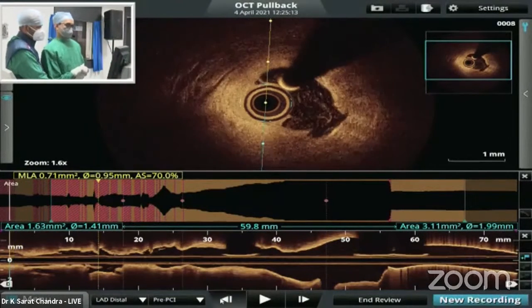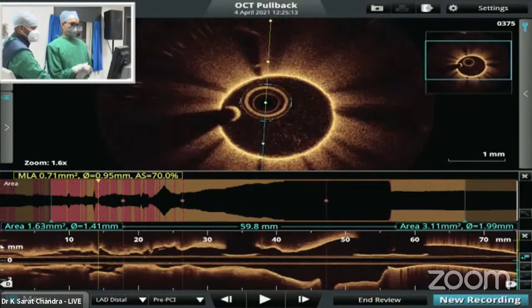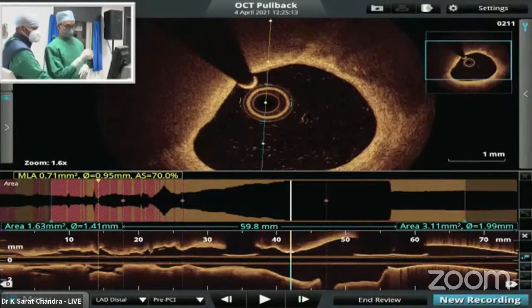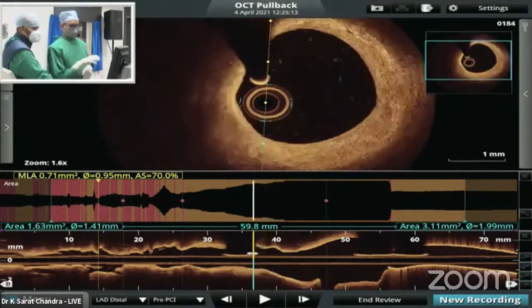Yeah, in this patient, because we already used a lot of contrast and the patient is of low body weight, we used saline only as the contrast. And you can see the picture is very good. We didn't use contrast. We used the saline only.